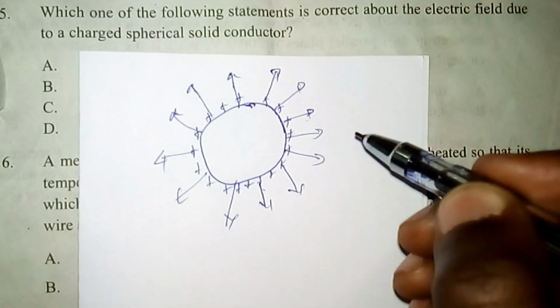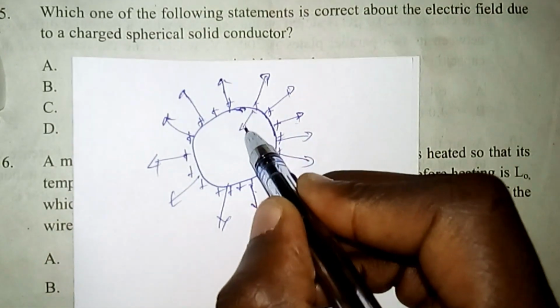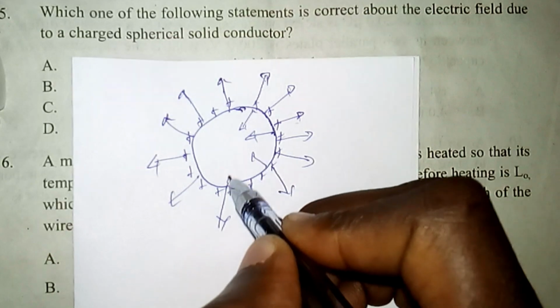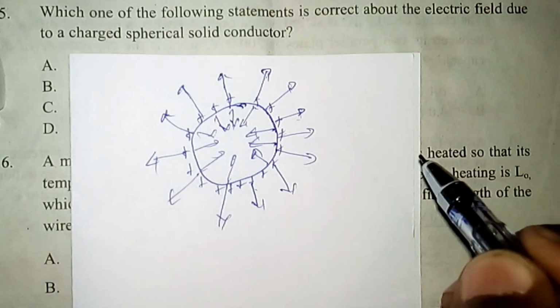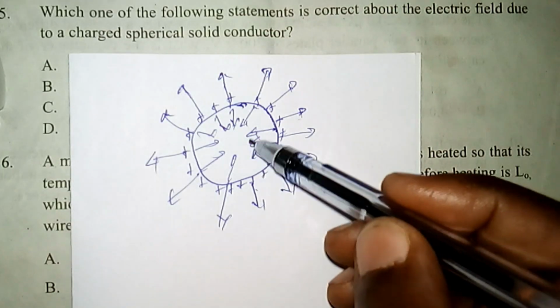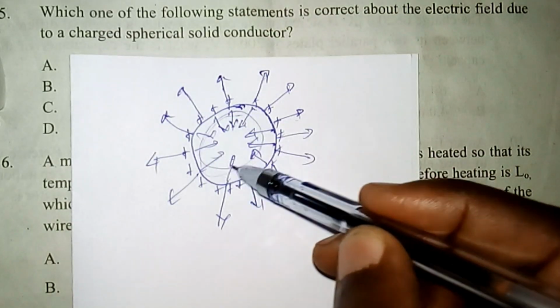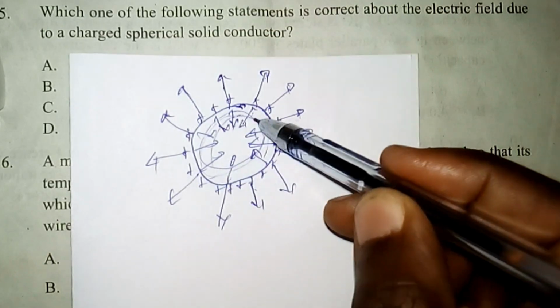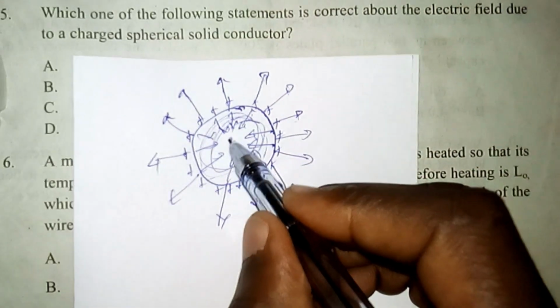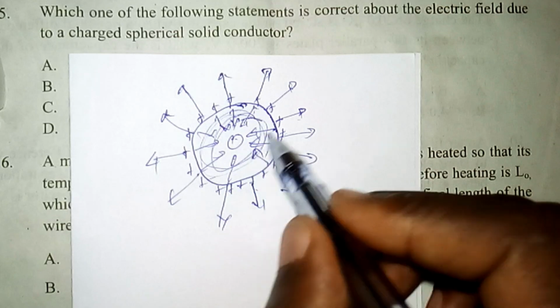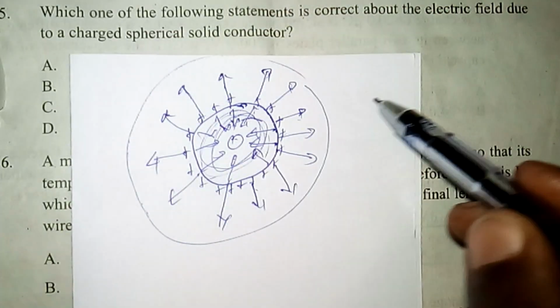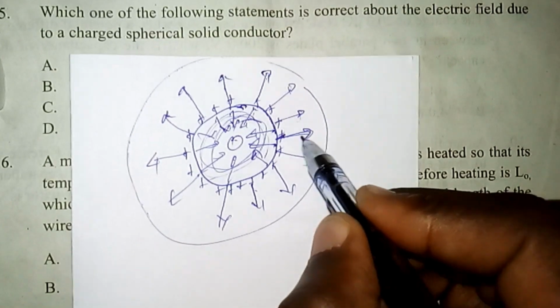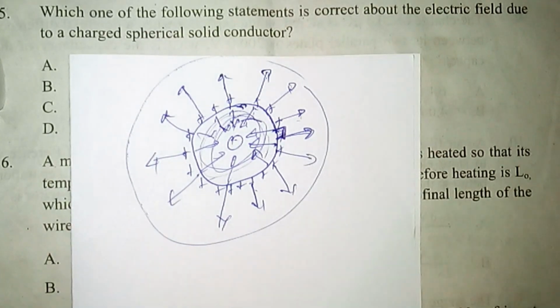And also inside the sphere we have the charge which is out of these positive charges. So these are the fields inside the spherical conductor. By symmetry we can see that the fields inside the conductor are opposite to each other and they cancel, and finally we have zero electric field inside the conductor and the remaining electric fields are always outside that conductor, and it is also perpendicular to the surface of that conductor.